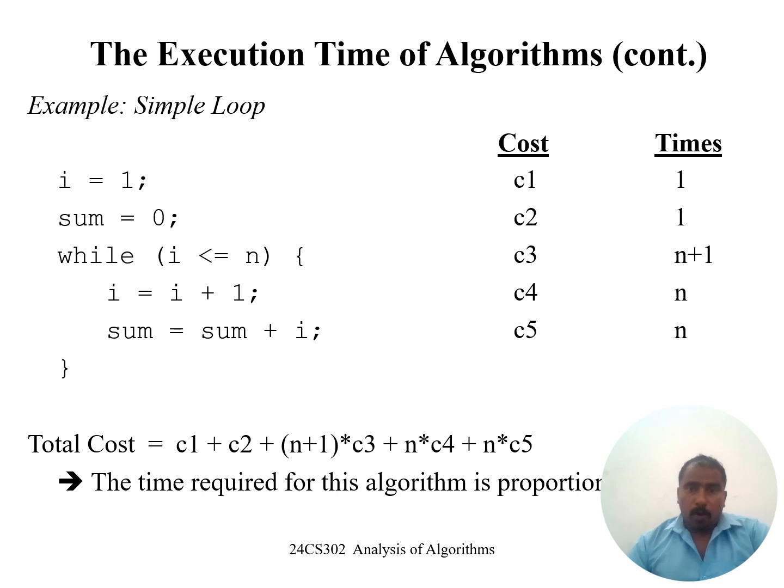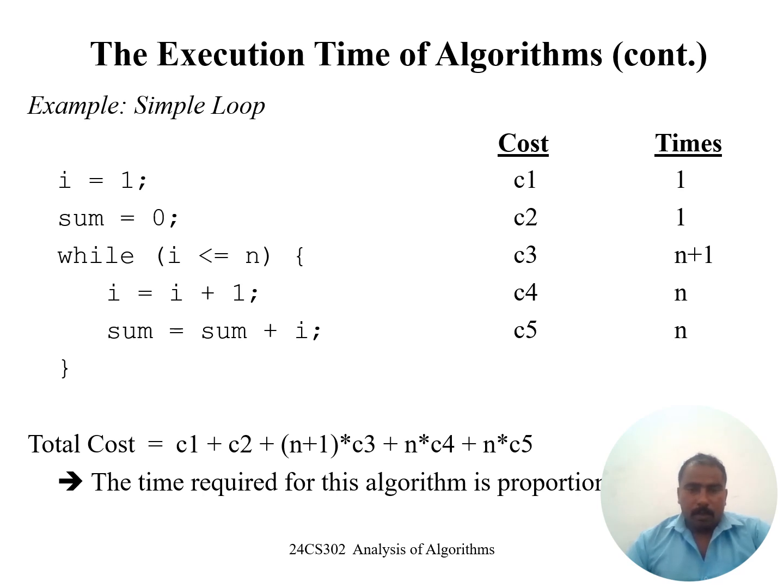Finally, we need to calculate all the sum values. We want to count all the values and add them, for example 1, n plus 1, n, these values we want to add. After adding, we are going to evaluate the time complexity values. Which one is the maximum value? That is the time complexity value.